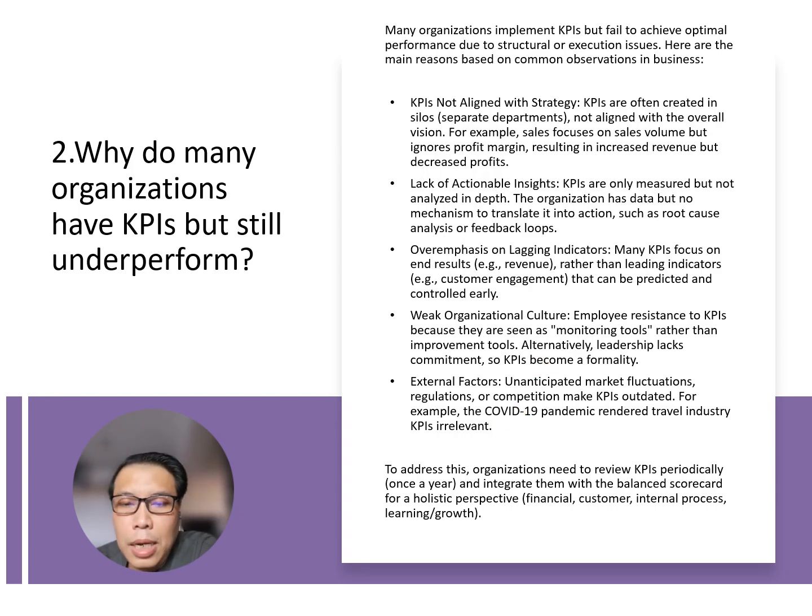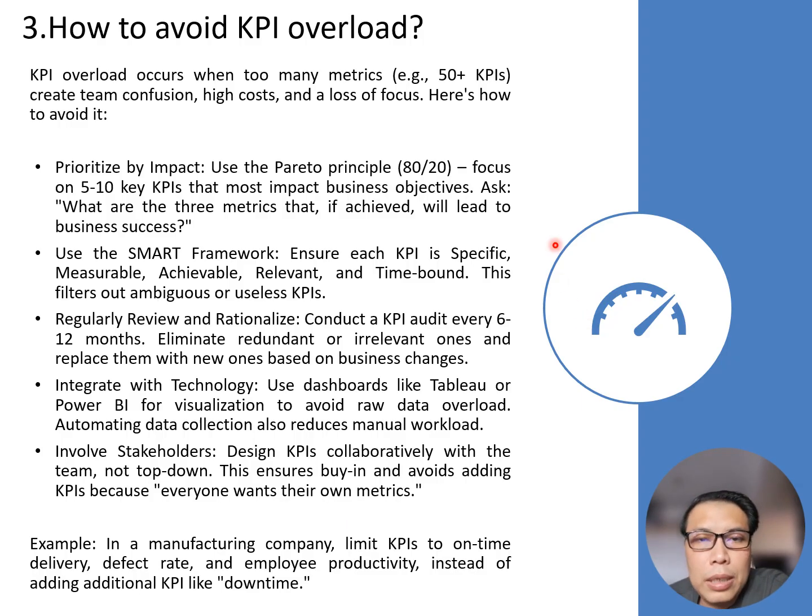Okay, the next one, how to avoid KPI overload. There are a few steps that we can take. The first one is to prioritize by impact. Use the Pareto principle, the 80-20 rule. Focus on 5 to 10 KPIs that most impact business objectives. Ask: what are the 3 metrics that, if achieved, will lead to business success?